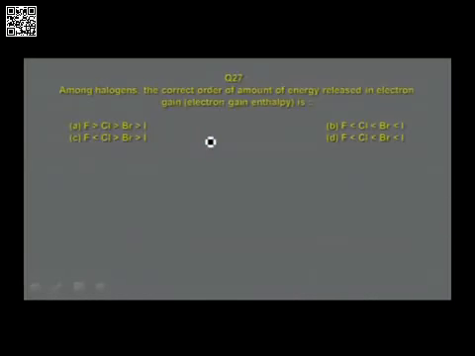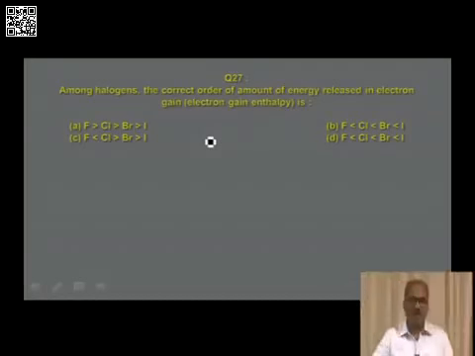Go to the next question. Among halogens, the correct order of the amount of energy released in electron gain, that means electron gain enthalpy, is: option A, F > Cl > Br > I. Option B, F < Cl < Br < I. Option C, F < Cl > Br > I. Option D, F < Cl < Br < I. We have discussed it already in the synopsis.